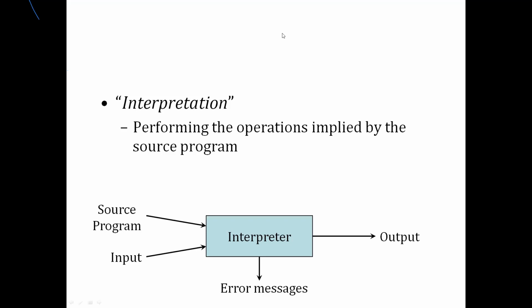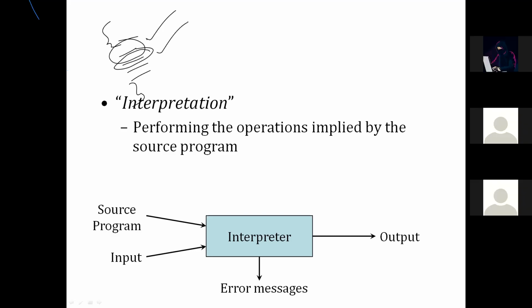So if you have some 20 lines of program, first it takes the first line, and the first line is converted into machine level code. If everything is okay, then it executes this line. Then it takes the second line, and again the second line is converted into machine level code. If everything is okay, then it executes.